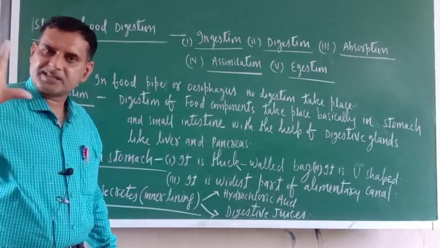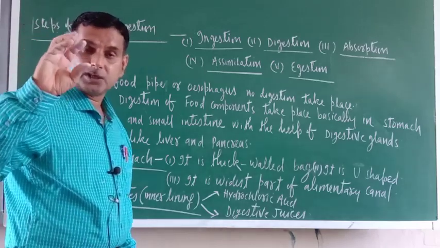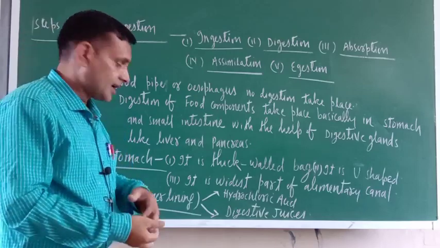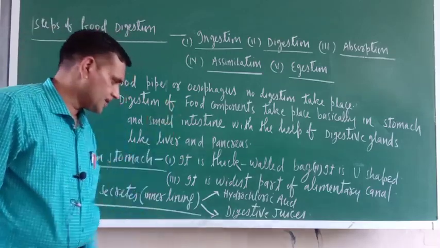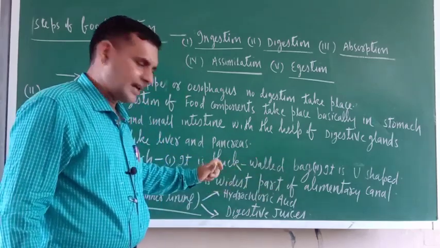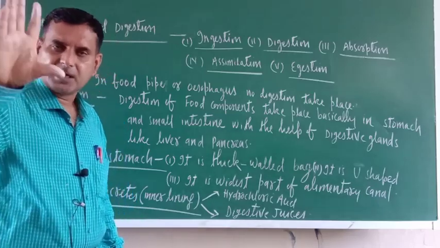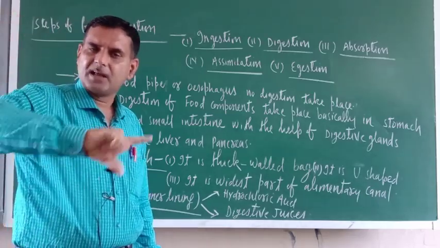This U-shaped structure is very important for the human alimentary canal. It is the widest part of the alimentary canal, and always remember, the stomach is very flexible.